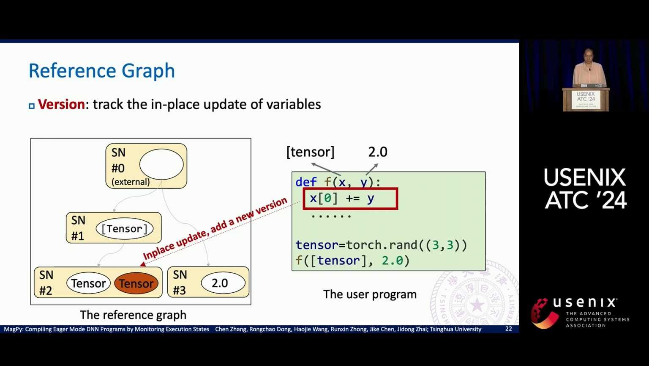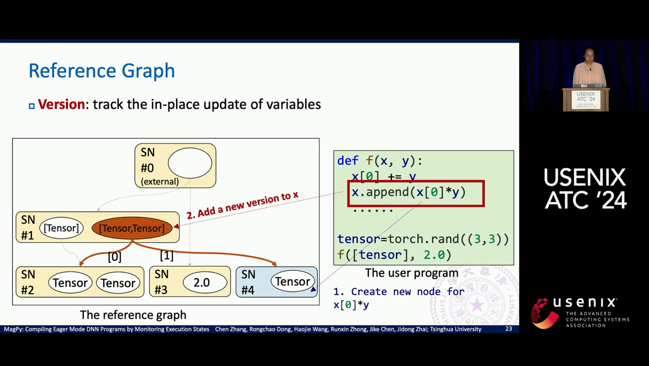And we also introduced the version concept. The goal of the version is to track the in-place update of the variables. For example, the in-place update of the tensor in this line of code will add a new version to SN2 for the tensor.